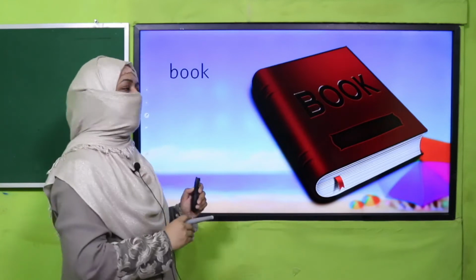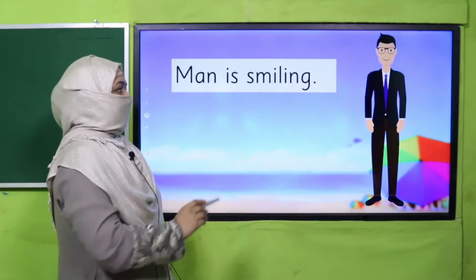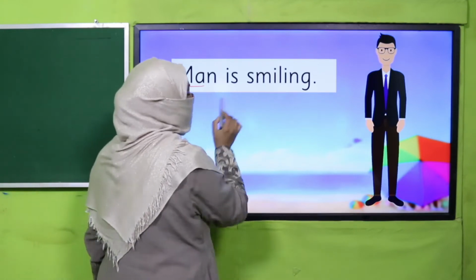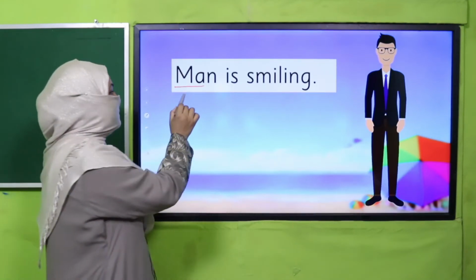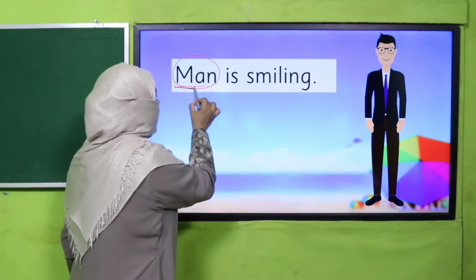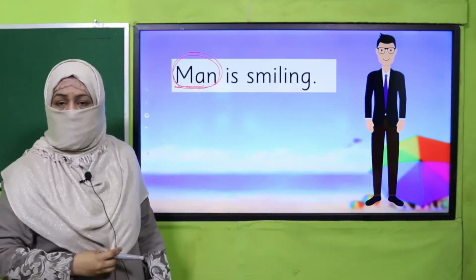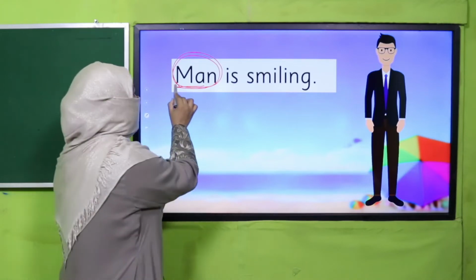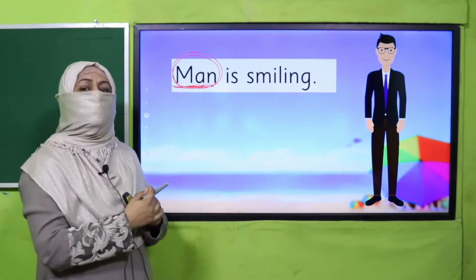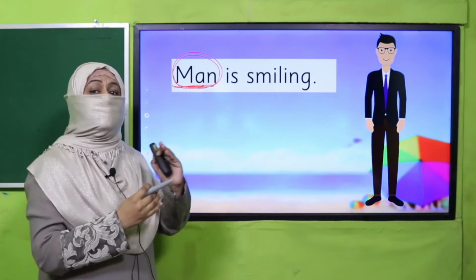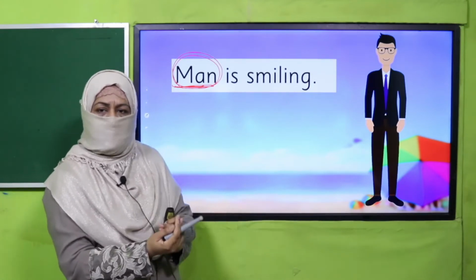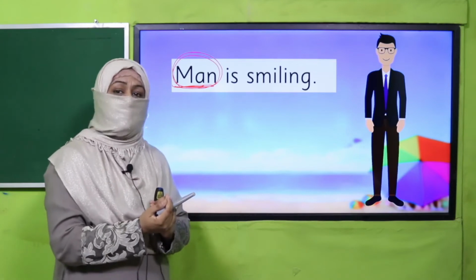Now we are going to learn further. When I have written this sentence, man is smiling, you know in this sentence, this man is a naming word. How do we replace it? Whenever we replace a naming word and we use another word, that is known as substitution. Substitution means when we replace something and place something over here which serves the same purpose.